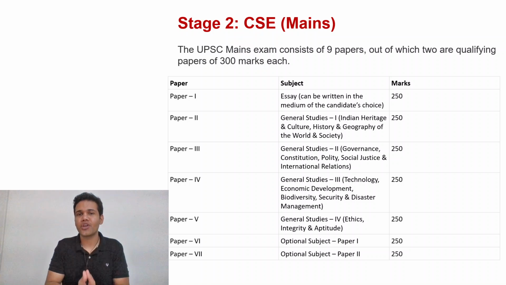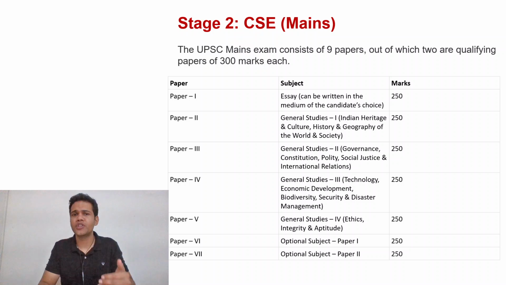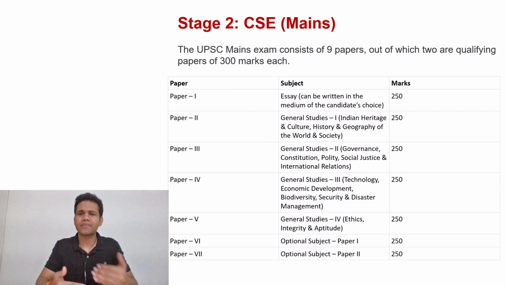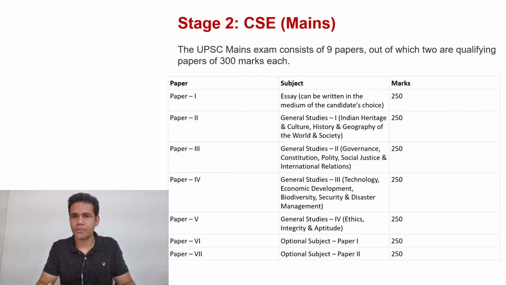So you have to choose your optional very, very wisely after a lot of due deliberation, so that you really stick to it and you enjoy your optional. Even if, let's say, for the first time you are not able to clear the exam, in the second, third and subsequent attempts you should not lose the passion for your particular optional.